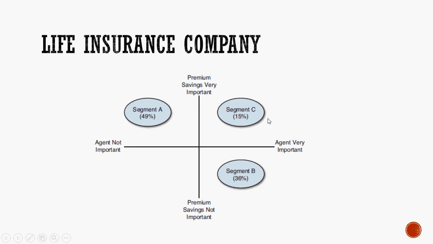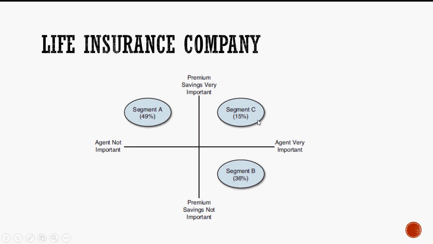And there is a segment C here, wherein I have 15 cases out of 100, for whom premium saving is really important or fairly important, roughly on a 4-point scale, and at the same time the assistance from the agent is also important. So since they are all closely located in this particular region, I form a bundle and call them segment C.